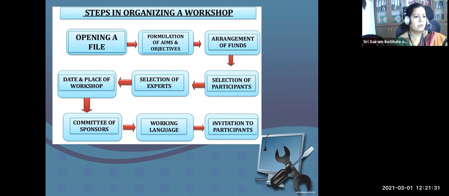Then date and place of the workshop, the place should be ventilated, and all the necessary equipment should be placed before the workshop is started. Then committee of sponsors, if at all I need to conduct the workshop with some professional sponsors, then it needs to be discussed in advance. Then working language, it's usually conducted in a national language like English. Invitation to participants, of course, they can be mailed or they can be sent a personal invite through WhatsApp, right? So these are the steps I need to complete to initially start the workshop.